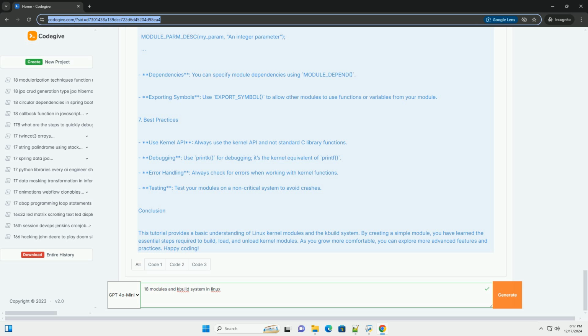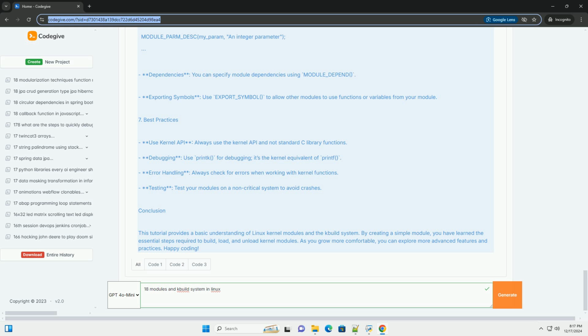Step 2. Create the Makefile. Create a file named Makefile in the same directory. Makefile: obj-m += hello.o. all: make -C /lib/modules/$(shell uname -r)/build M=$(PWD) modules. clean: make -C /lib/modules/$(shell uname -r)/build M=$(PWD) clean.